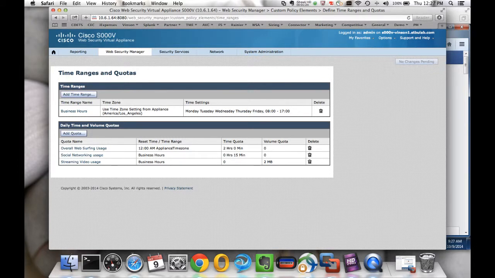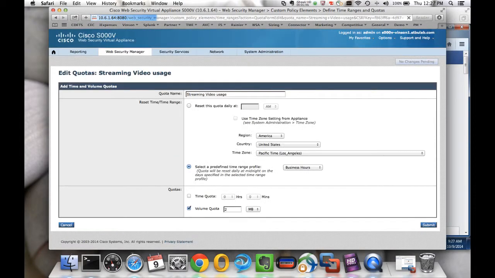Net new are the daily time and volume quotas. So these quotas are only applicable for a particular day and they get reset at a particular time, right? So I have pre-created three different time and volume quotas, and you could easily create one by clicking this button, but in the interest of time, let's visit some of the pre-created ones.